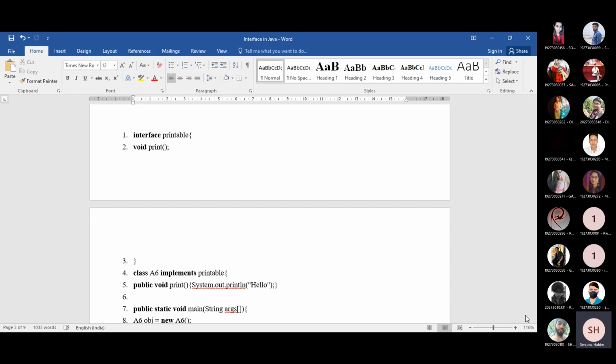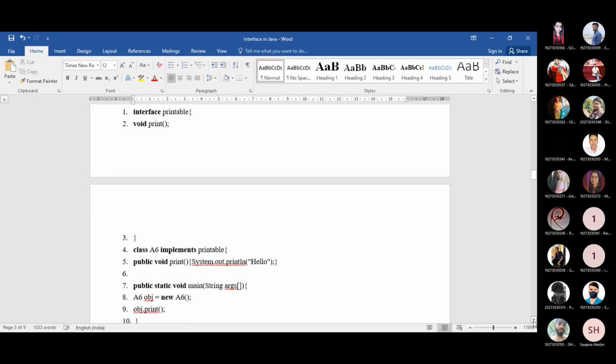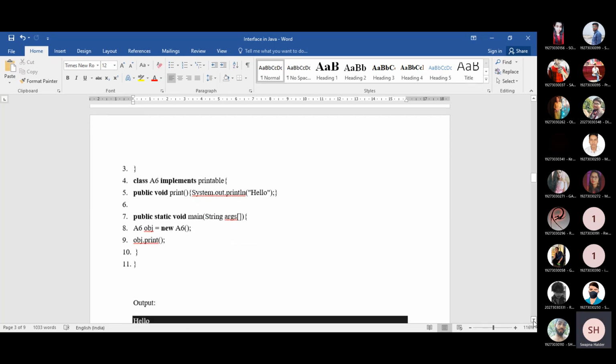Now look what will happen. Within the main method, we are creating the object of the A6 class, and after that we are calling the print method. So the output will be hello. This is the basic concept for the interface. That is, what is an interface first, next why we will use an interface, and the third point is the declaration syntax as well as the implementation example for any interface.